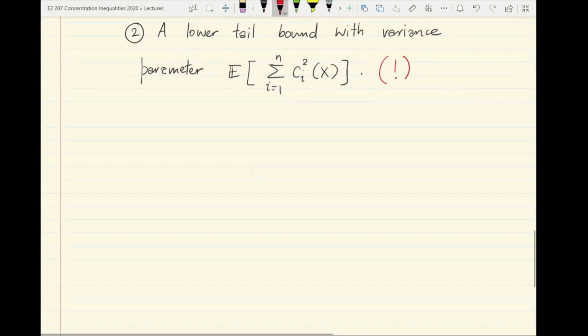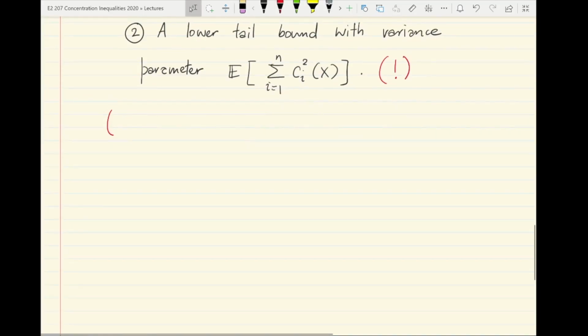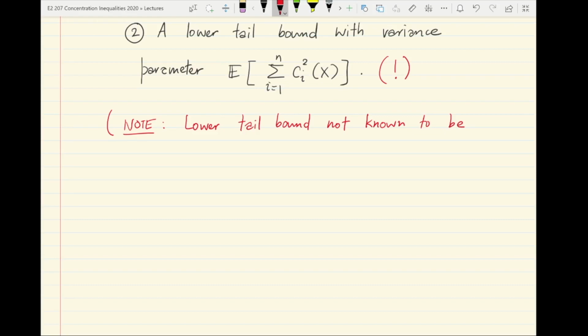As a side note, if you were wondering about the scope of the entropy method to prove a lower tail bound, in fact there is no such lower tail bound known using ideas from the entropy method alone, without perhaps additional assumptions that have to be made.